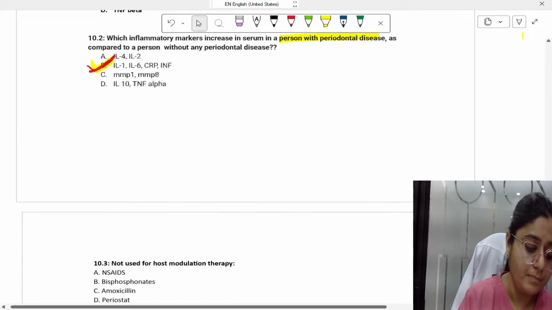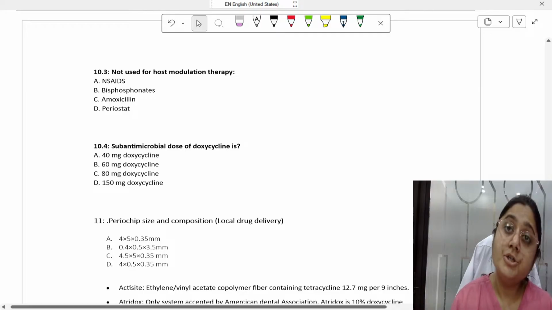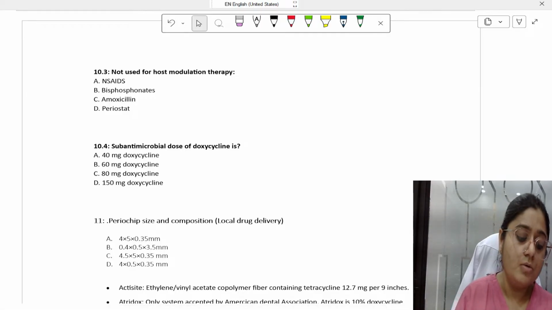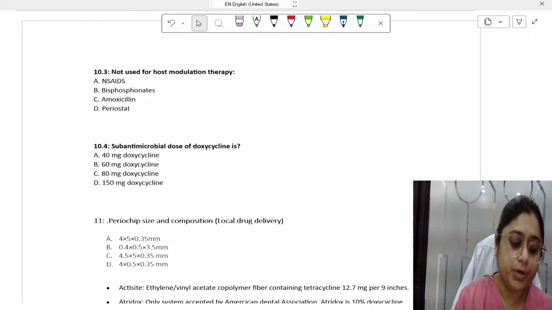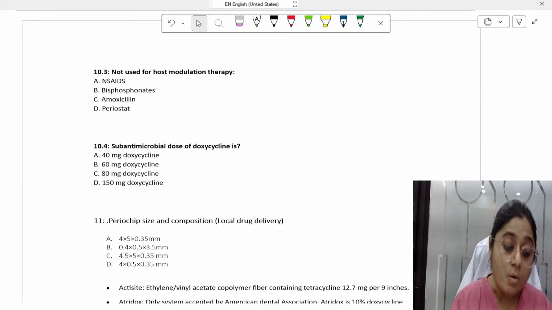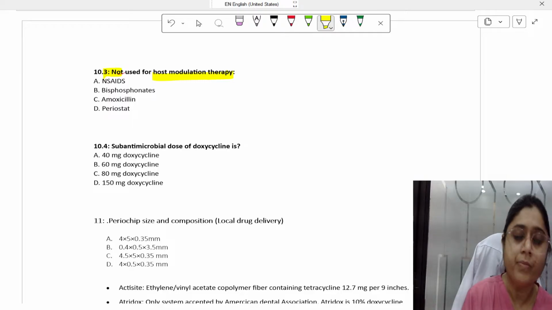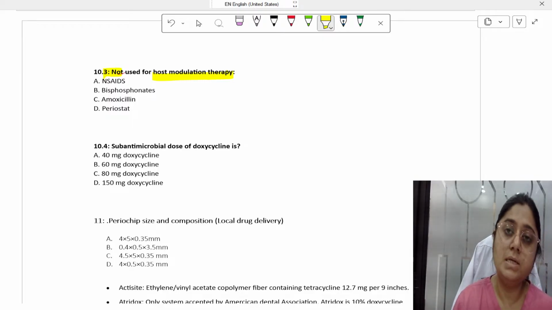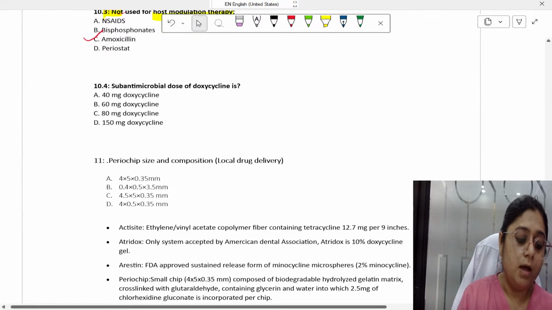Okay. Now the next question. From host modulation therapies, SDD and CMT are important. You should know the drugs which prevent bone loss. So, which of the following is not used in host modulation therapy? Not is the keyword here. Options are A, NSAIDs; B, bisphosphonates; C, amoxicillin; and D, periostat. This is an obvious answer, right? Amoxicillin is the answer here.